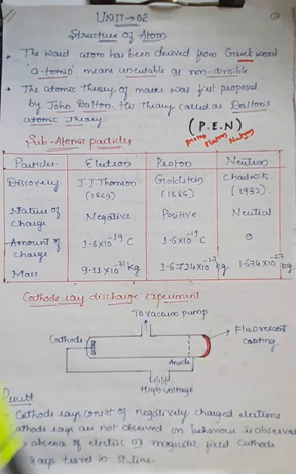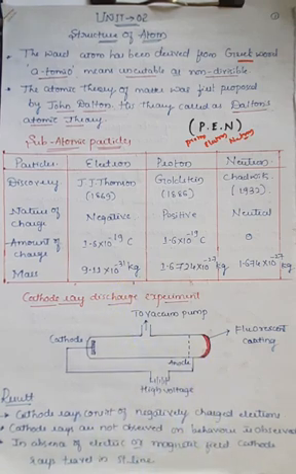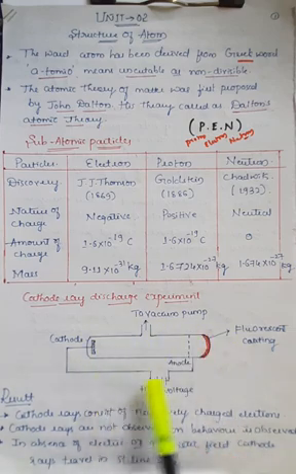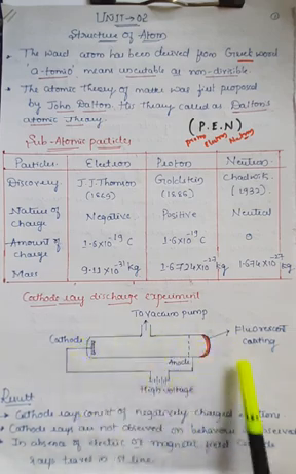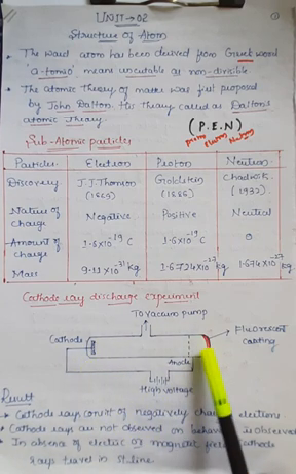So further, there is one important experiment for your syllabus, that is the cathode ray discharge experiment, right? So here we will study about the cathode ray discharge experiment. First we'll go through the apparatus, how the apparatus is arranged. So this is completely a glass tube, right? We'll call it the discharge tube, and on one side it is the cathode. There are two electrodes, one is the cathode, and on the other side is the anode.